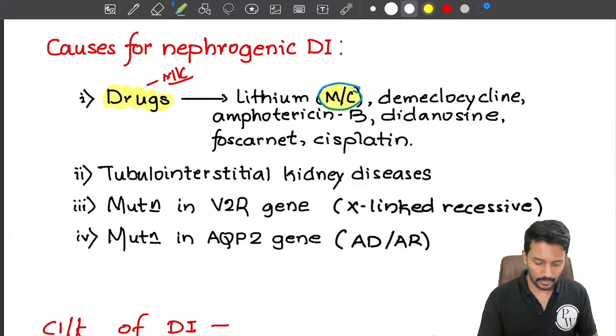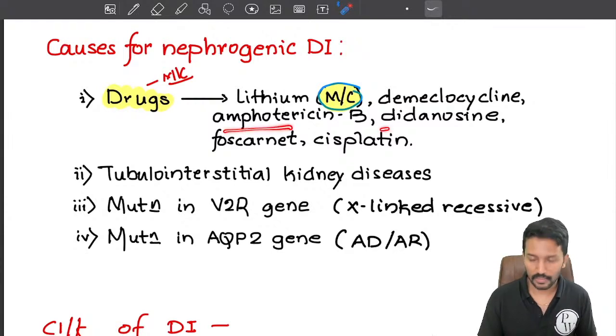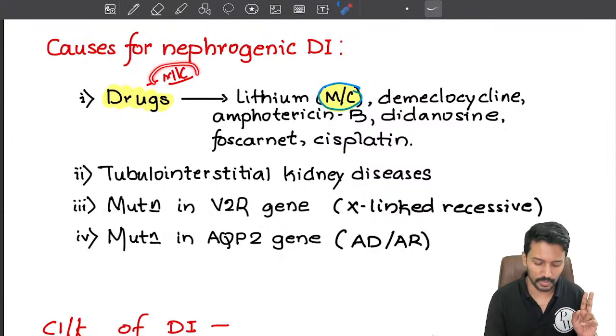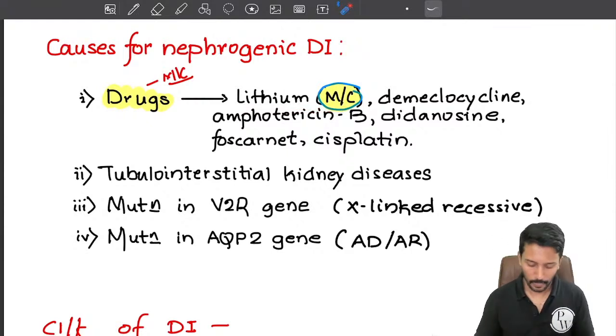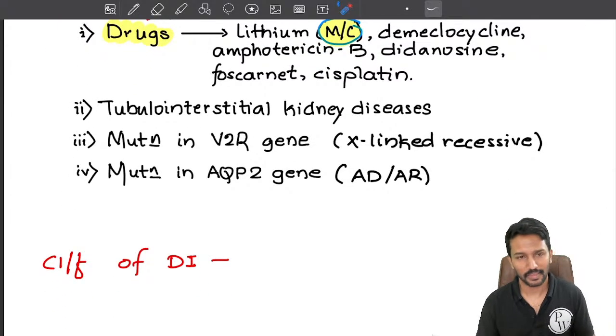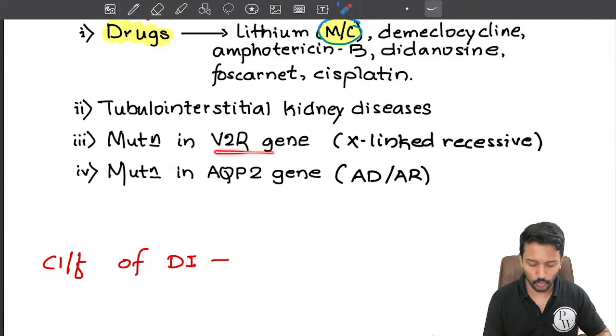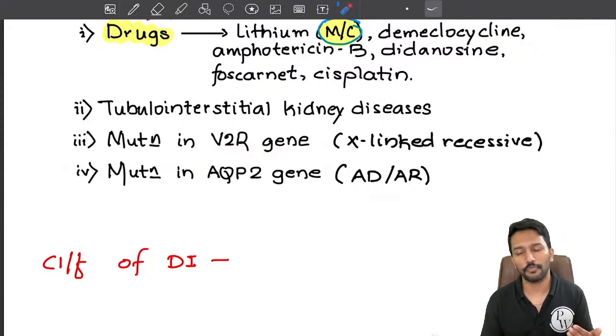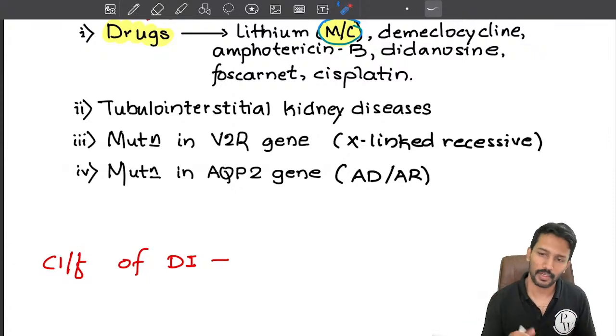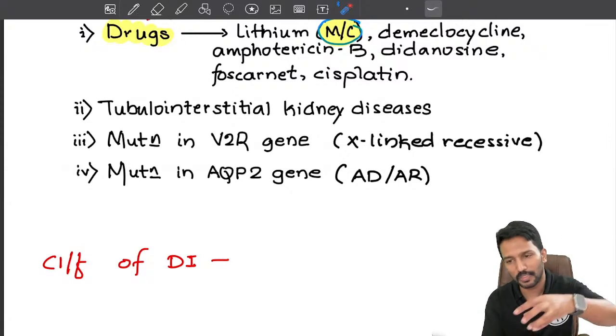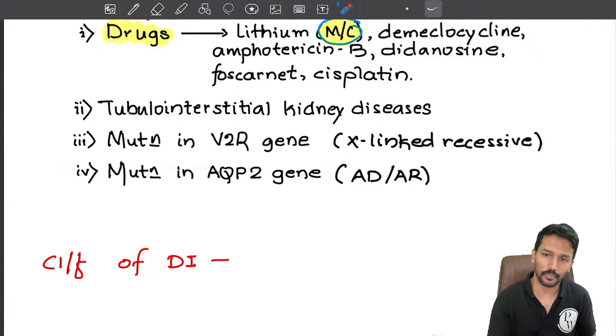Other than that, antibiotics, HIV drugs, antifungals, cancer chemotherapy drugs are also known to cause it. I want you to remember only 2 points here. Most common is drugs. Among them, lithium is the most common cause. Other than that, kidney disorders, then mutation in a gene called V2R. This is primarily a gene for the vasopressin receptors. Vasopressin receptor type 2, or V2 receptor, is present in the kidney which absorbs the water. If the receptor is dysfunctional, even if your vasopressin is coming, the receptor is not able to absorb the water.